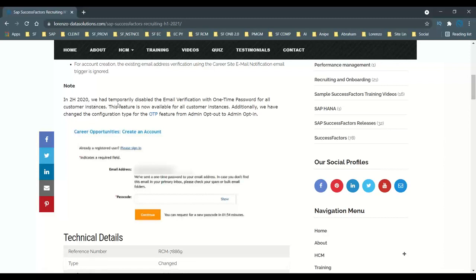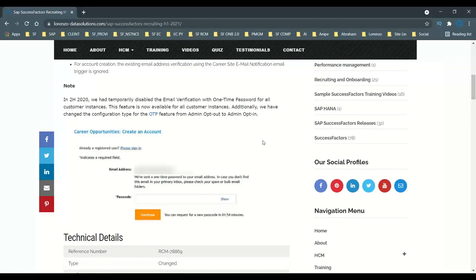As an important note, temporarily in 2H 2020, email verification with a one-time password was disabled for all customer instances. But from this release, this feature is available for all customer instances. Additionally, we have changed the configuration type for the OTP to admin opt-out, admin opt-in. So in the previous release they disabled it for all customers, but now this feature is available.